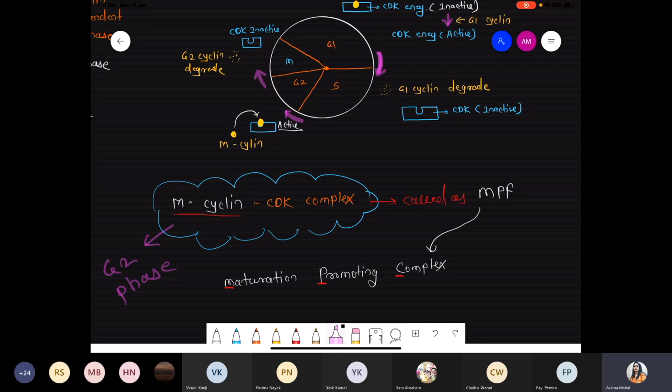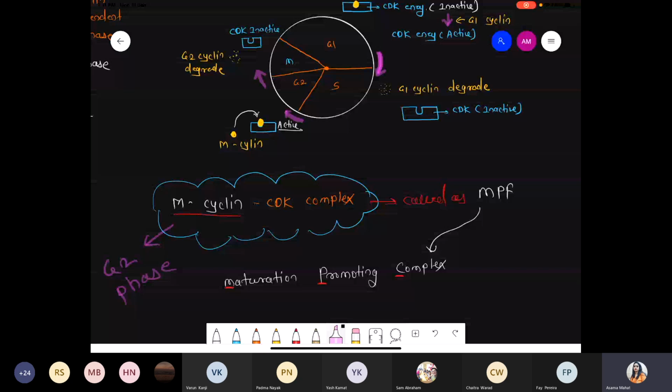There is no problem. There is no damage in DNA. Cell proceeds to G2, and yes, now I completed the interphase and I'm ready for M phase. I'm ready for karyokinesis. I'm ready for cytokinesis. So that MPF, nothing but maturation promoting complex, is one kind of signal that the cell is ready to enter for the karyokinesis.